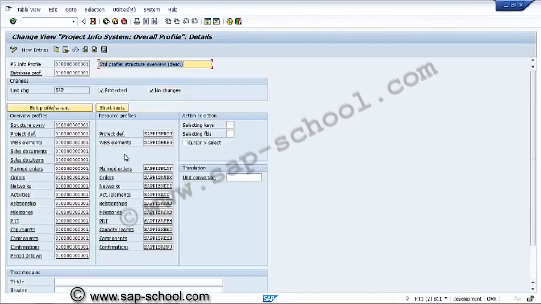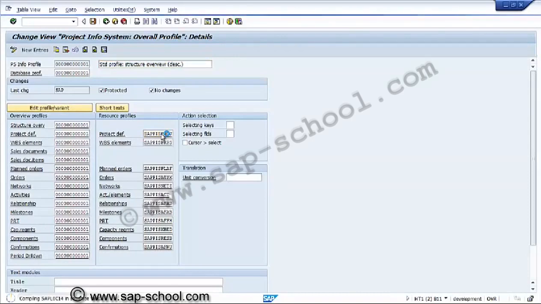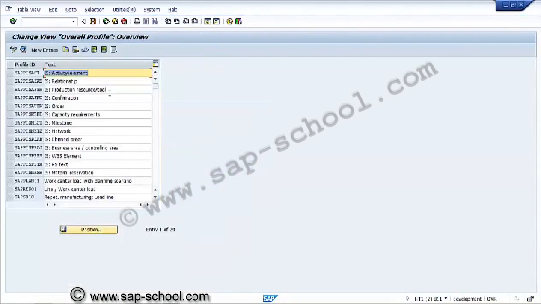Now similarly the resource profile. These are all overview profiles, and this is the resource profile. In the resource profile, we can see project definition, resource profile, WBS, planned order, orders, networks, activities, elements, milestones, relationships, PRT, capacity requirements, components, confirmations. So there are various profiles. These are for one-time setup, and if required we can change them, so that we can use them continuously as and when required. So in the overall profiles, we have these many overall profiles.